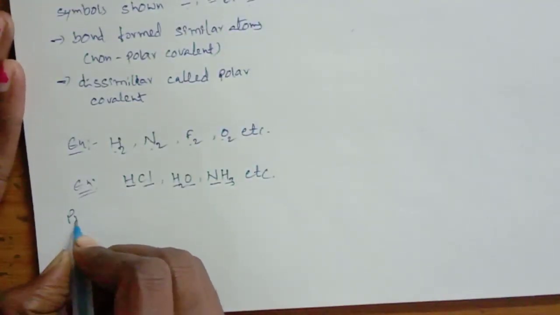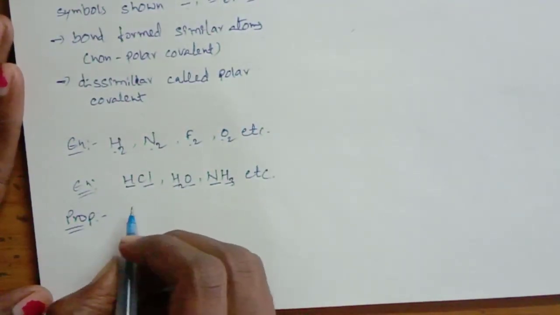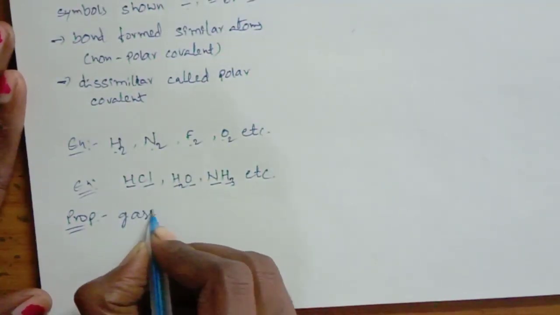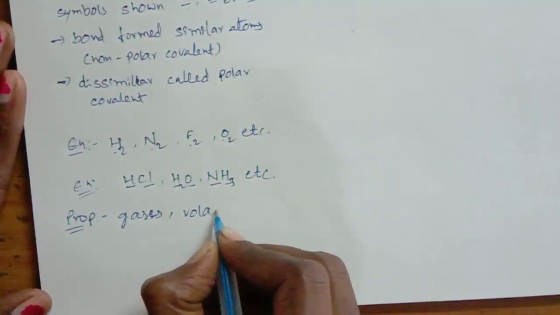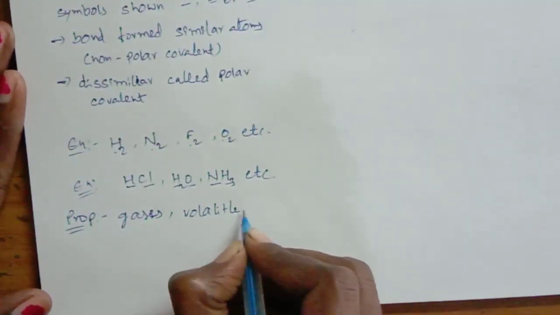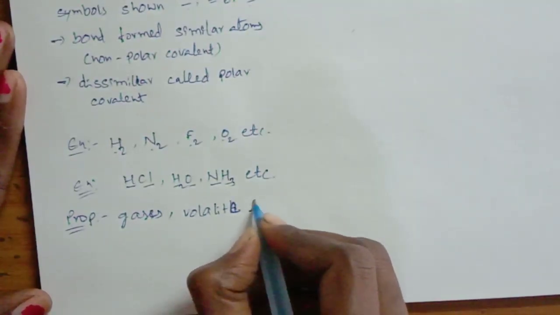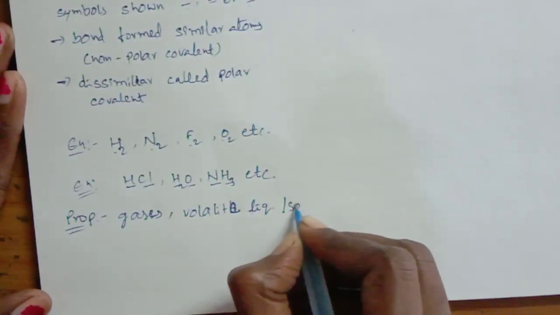Next, properties. Properties of covalent compounds. These are gases or volatile liquids or solids.